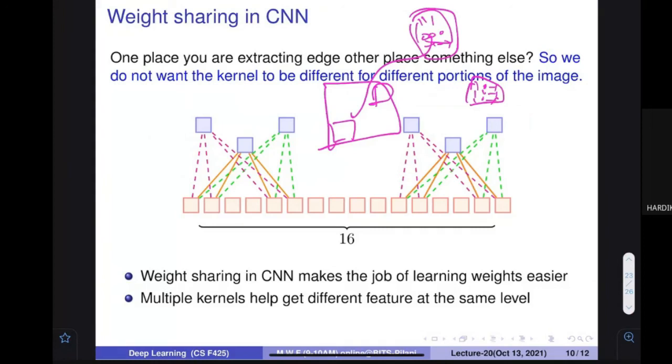On the image, if you want to process the image, you find out the edges, you apply operations to find out the edges. If you change the weights, what would happen? Somewhere it is finding out the edges, another place it is doing the blurring, another place it is going to do the enhancement. With different weights, this different kind of phenomenon is happening, and this is not good for the image. On the image, if you want to do image processing, you apply an operation, and that is why weight sharing is important and needed.